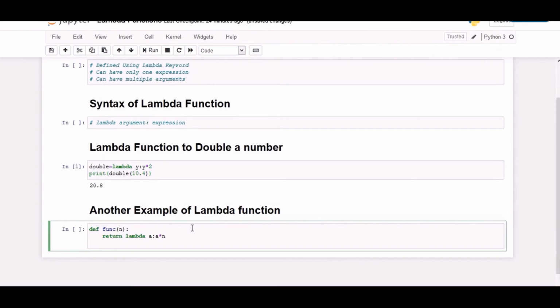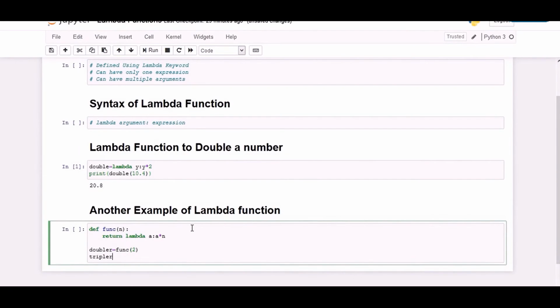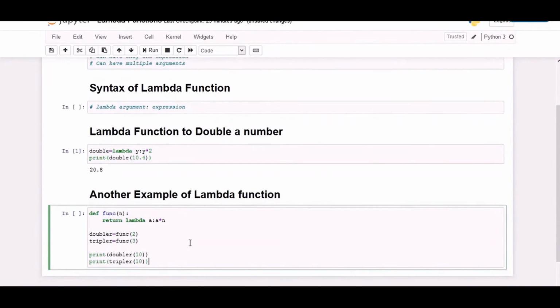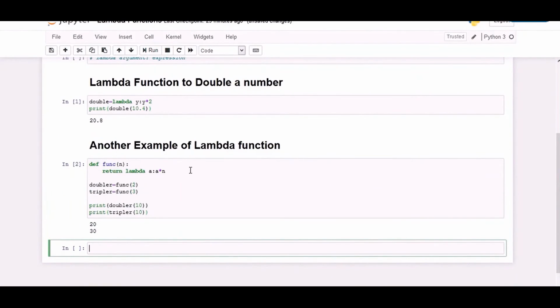So let me complete the code. Let's create a doubler object using func of 2 and a tripler object func of 3. Now let's use doubler and tripler and then print the result. Let's run it. So you can see that 10 has been doubled, and from the next statement 10 has been tripled. You can create as many of these by changing the parameter of func.